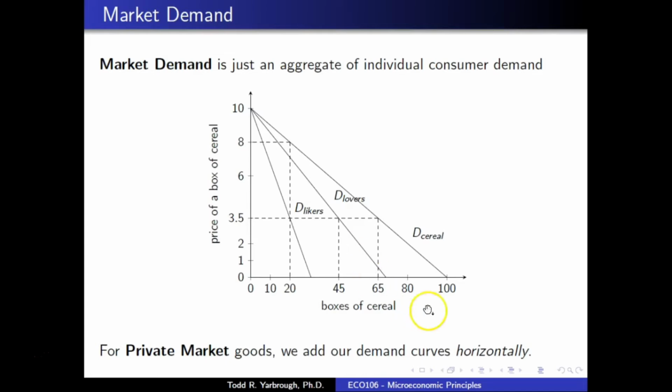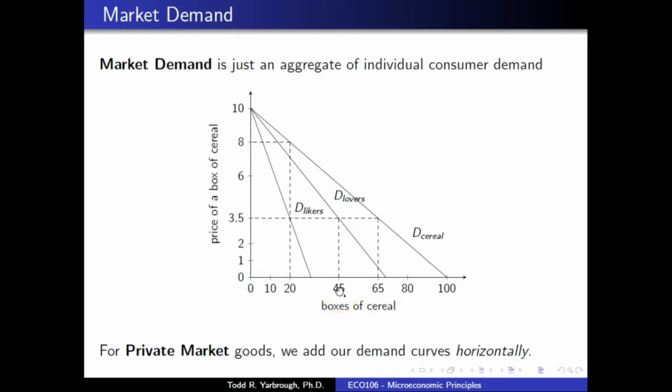We can see this if we think about the two types of cereal consumers: people who like cereal and people who love cereal. Notice that people who love cereal have higher demand. Their demand curve is further out. And notice what this means. It means that at the same price, they are willing to consume more cereal than those people who like cereal. So for example, at $3.50, people who like cereal consume 20 units, while people who love cereal consume 45 units. Further, if we add up these two amounts, we get what the entire market for cereal wants to consume at 3.5, which is 65 boxes of cereal, 20 plus 45.